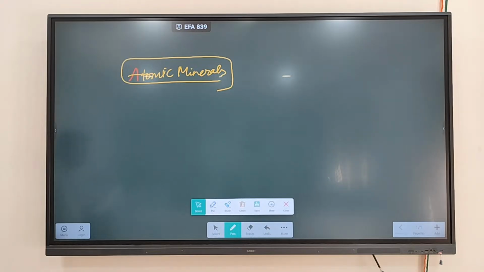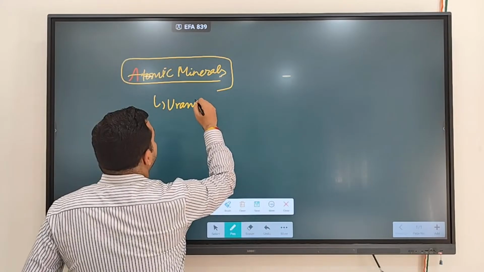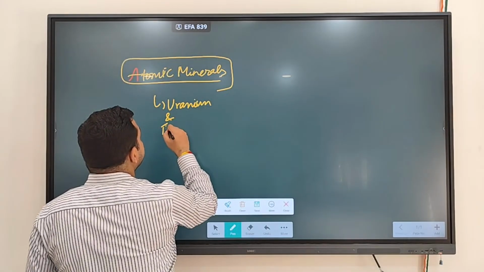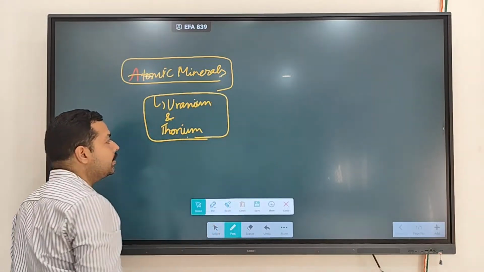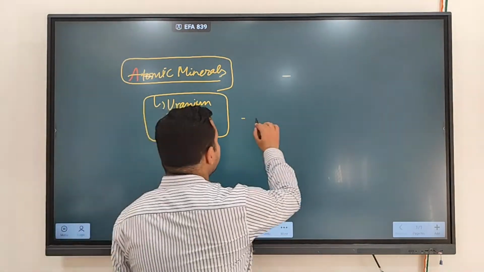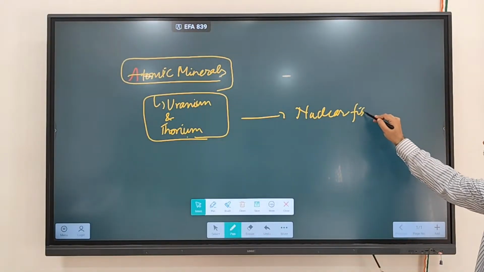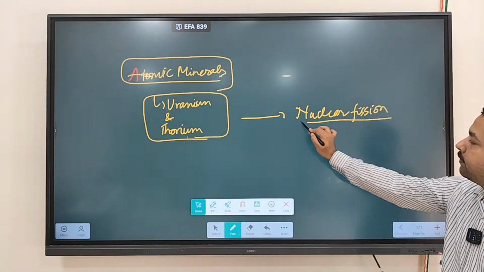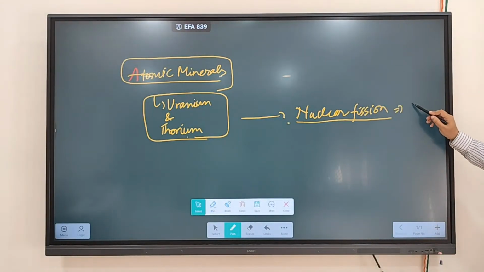So you have uranium and thorium. These are referred to as prominent atomic minerals. They are generally used for nuclear fission, and this process is generally used for generation of energy.